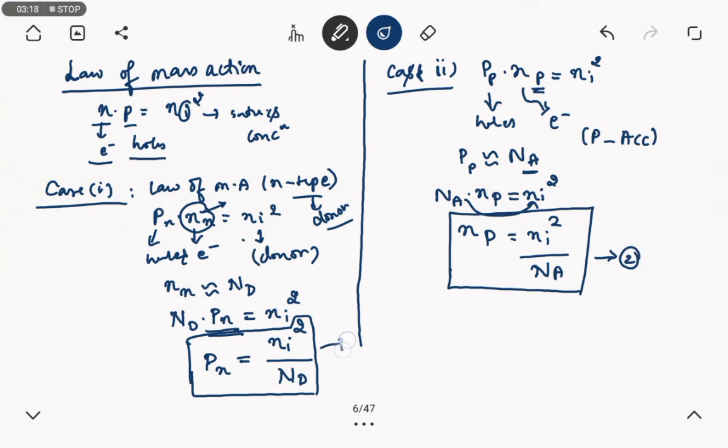Equation 2, equation 1, these two equations are important. Next, we shall switch on to direct and indirect band gap semiconductors.